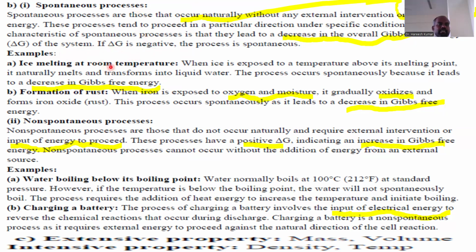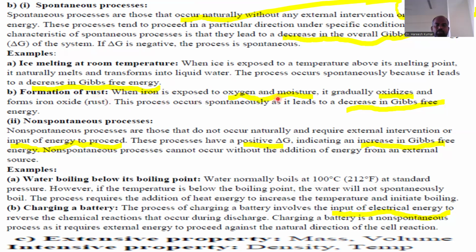For example, ice melting at room temperature. When ice is exposed to a temperature above its melting point, it naturally melts and transforms into liquid water. The process occurs spontaneously because it leads to a decrease in Gibbs free energy. Second example, formation of rust.